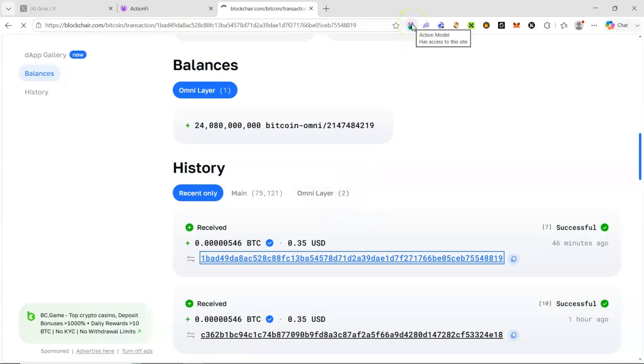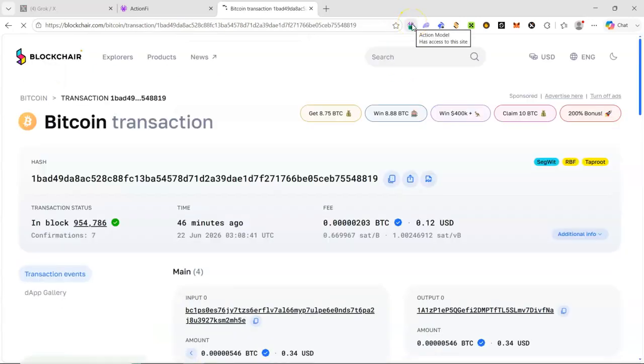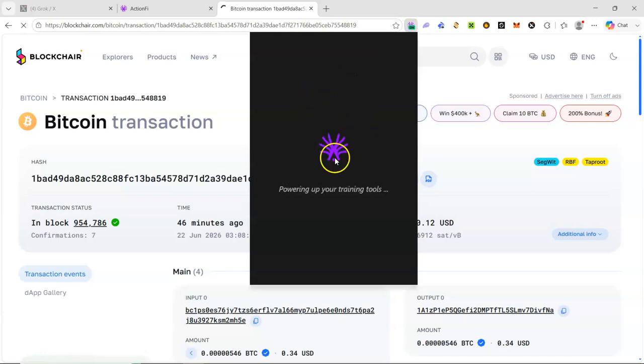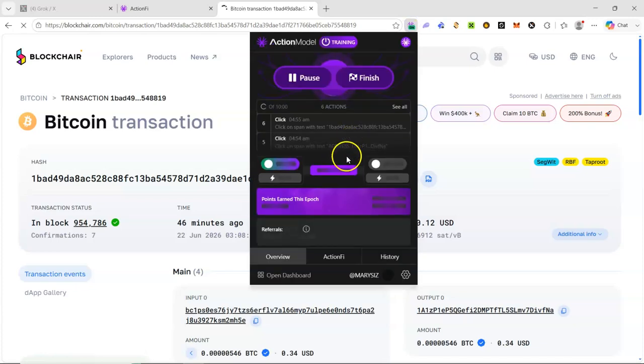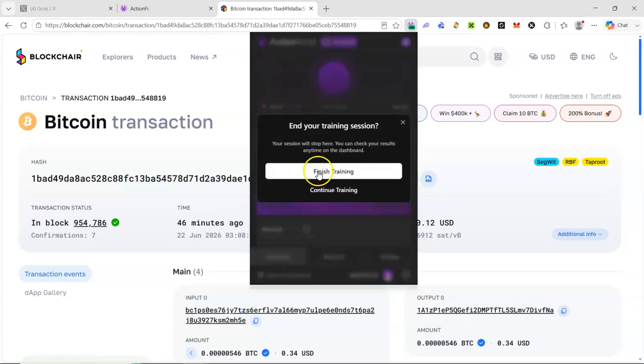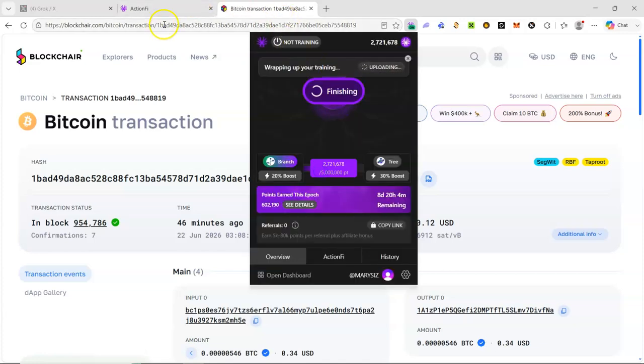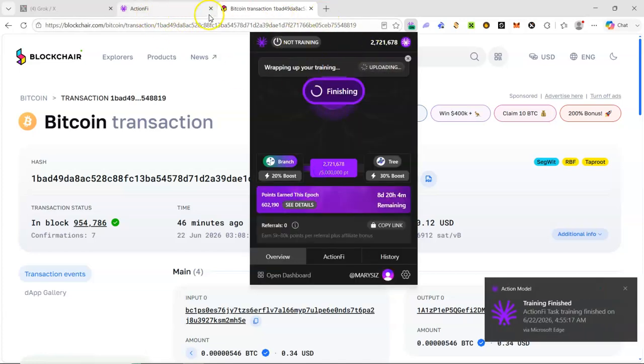Once open, just be done with this task and you can finish it from the extension. Click on the finish button, then once it redirects you, you can close the other tab. So closing this tab just to keep things neat on the page.